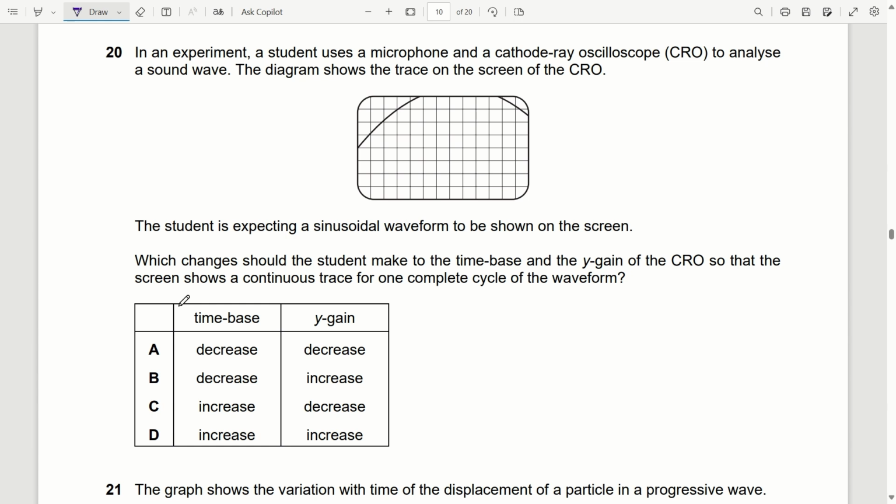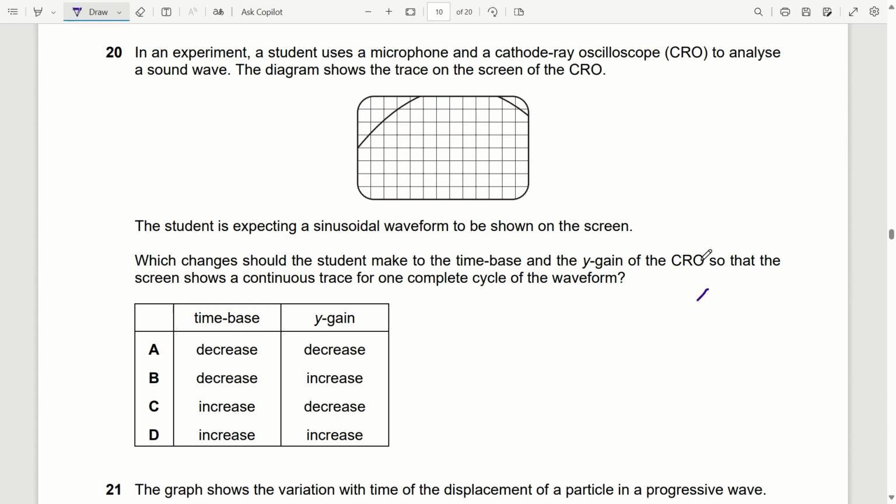So time base and Y gain means, if I take time base, it means one division corresponds to how much time, and Y gain, let's say I'm taking amplitude here on y axis, so one division corresponds to what centimeter of the amplitude. Now since here we cannot see the complete waveform, each division should correspond to a larger number of centimeters so that the whole waveform can be formed.